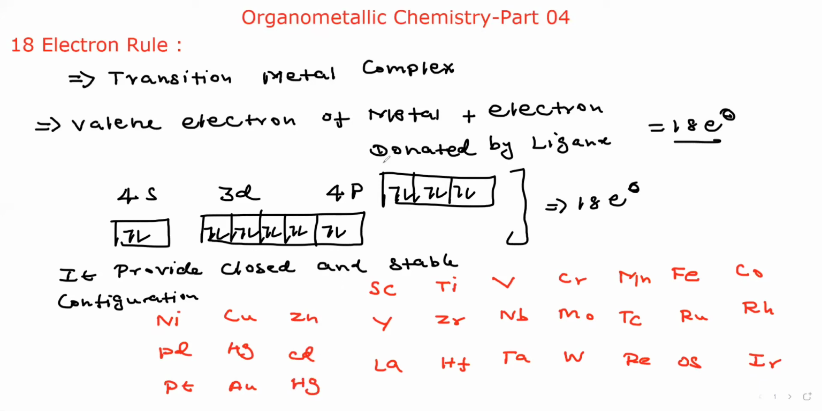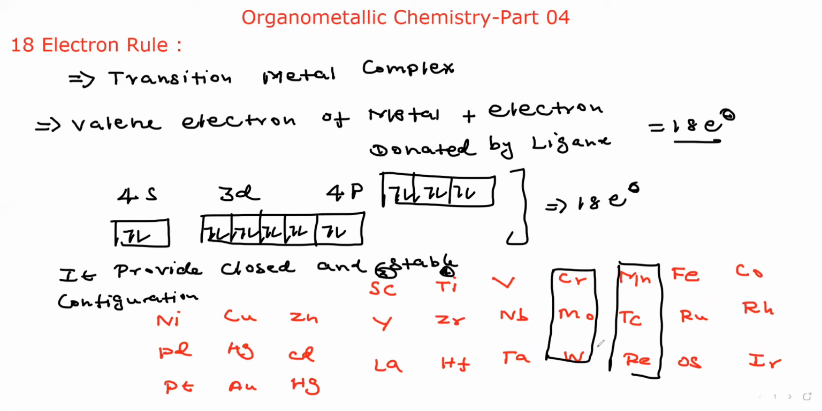Now you know the valence electrons for this configuration. This is 3d1 4s2, so 3 electrons. This is 3d2 4s2, therefore 4 electrons. How can you memorize this series? Chromium, molybdenum, tungsten, and manganese, technetium, rhenium. This way you can memorize the series. Without knowing these elements, we cannot find the 18 electron complex. Now we start one by one.